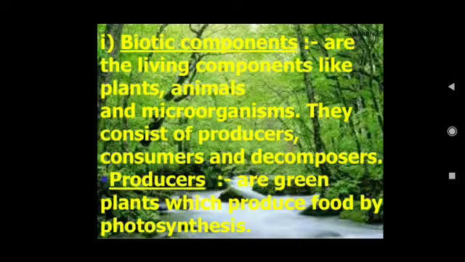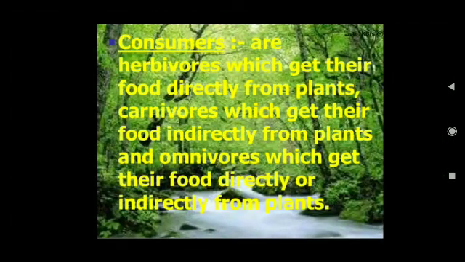Producers are green plants which produce food by the process of photosynthesis. Consumers are herbivores which get their food directly from plants, carnivores which get their food indirectly from plants, and omnivores which get their food directly or indirectly from plants.